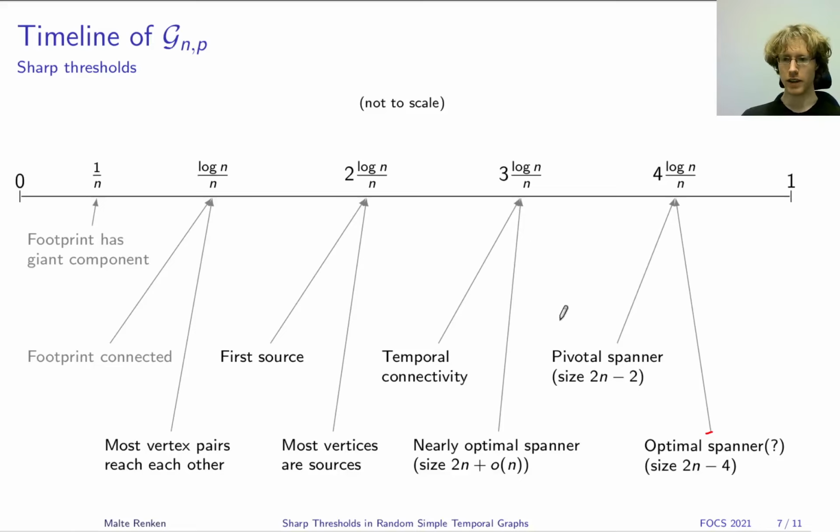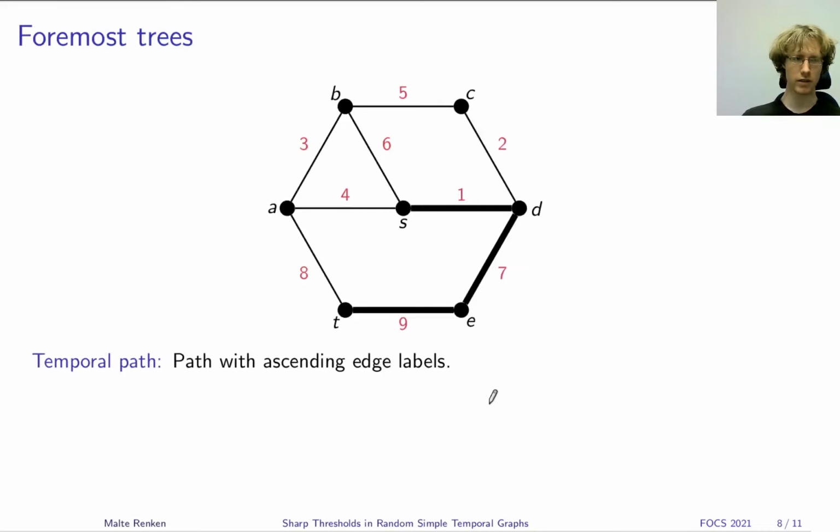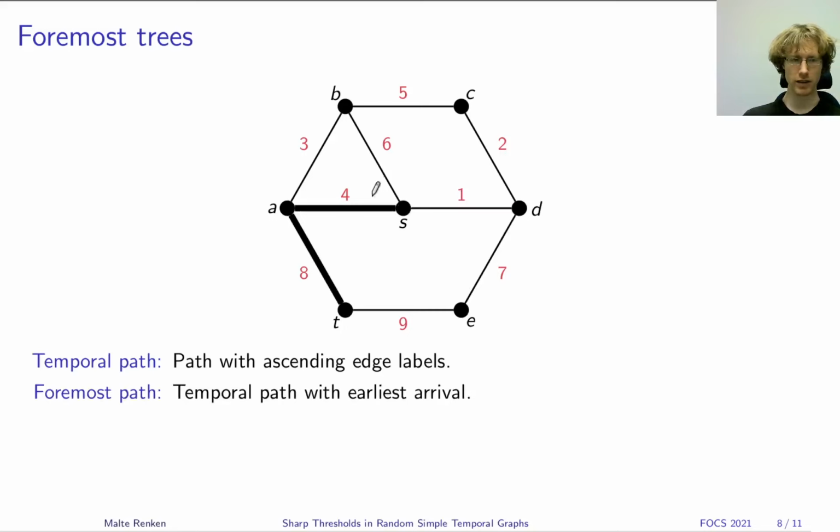So I want to try to give you a little bit of intuition for some of the proof ideas, and for this I need one more concept, which is that of foremost trees. So first of all, again, I have a temporal path here from vertex S to vertex T, but there's another temporal path from S to T here, which is this one, and this one has the property that it has the earliest possible arrival time at which S can reach T, which is 8. And we call such a path, which arrives at the earliest possible time, a foremost path.